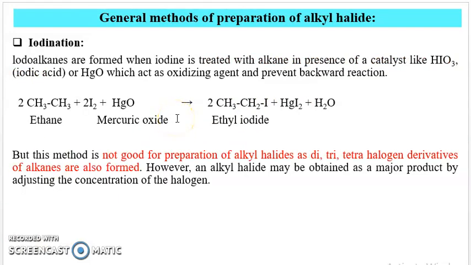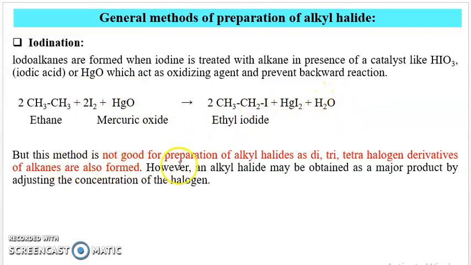Then next is iodination. Iodination is carried out in presence of catalysts like HIO3, that is iodic acid, and mercuric oxide, which is an oxidizing agent and prevents the backward reaction. These iodoalkanes are formed when iodine is treated with the alkane in presence of catalysts like iodic acid and mercuric oxide, which acts as an oxidizing reagent and prevents the backward reaction. For example, ethane when reacted with iodine in presence of mercuric oxide gives ethyl iodide plus HgI2 and H2O.